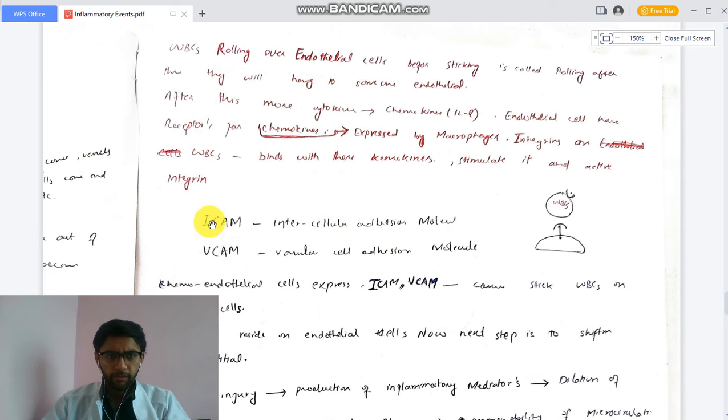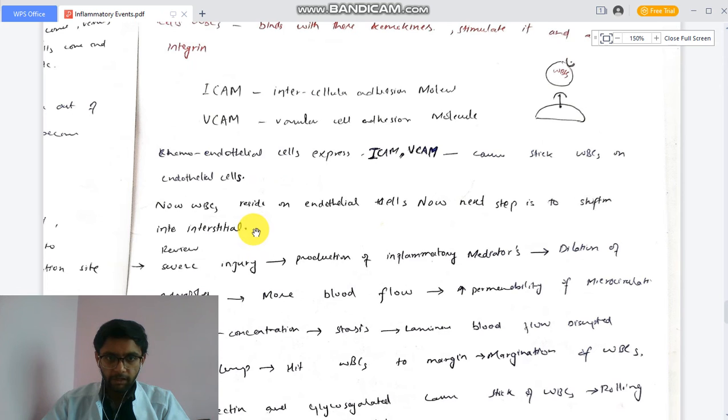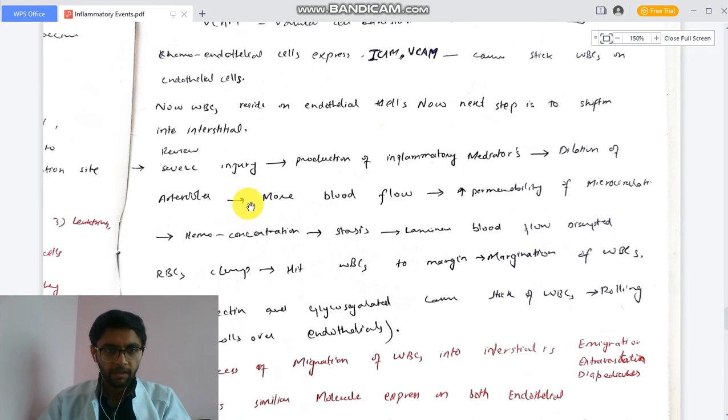These adhesion molecules are named ICAM and VCAM. ICAM is intercellular adhesion molecule and VCAM is vascular cell adhesion molecule. So the endothelial cells express ICAM and VCAM, which cause the WBC to stick on the endothelial cells. Now the WBC resides on the endothelial cells. The next step is to shift into the interstitium. So half our work is done, as the WBC is bound to the endothelial cells. Next we push the WBC into the interstitial space.